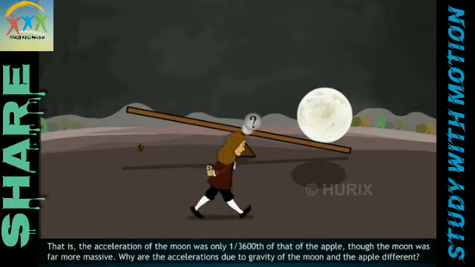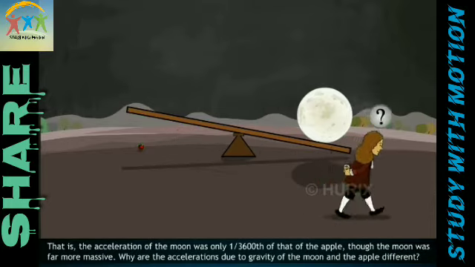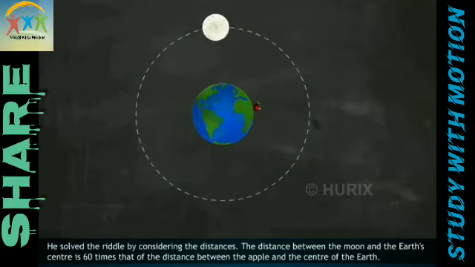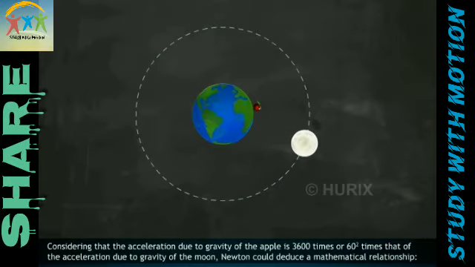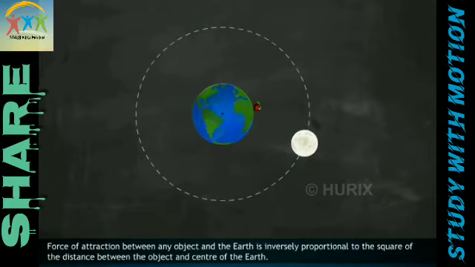Why are the accelerations due to gravity of the Moon and the apple different? He solved the riddle by considering the distances. The distance between the Moon and the Earth's center is 60 times the distance between the apple and the center of the Earth. Considering that the acceleration due to gravity of the apple is 3,600 times, or 60 squared times, that of the Moon, Newton could deduce a mathematical relationship. The force of attraction between any object and the Earth is inversely proportional to the square of the distance between the object and the center of the Earth.